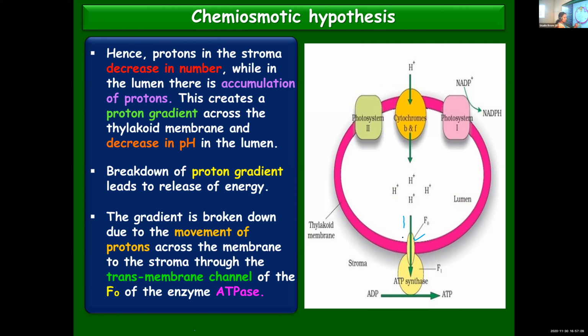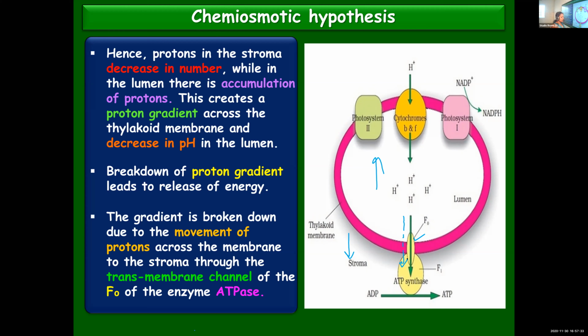And when the protons are moving, what will happen? The proton gradient will break down, because inside it was high and outside it was less. And when the protons move from here to the stroma, the proton gradient will break down. And then what happens? The energy will be released. We already learned breakdown of proton gradient results in the release of energy.